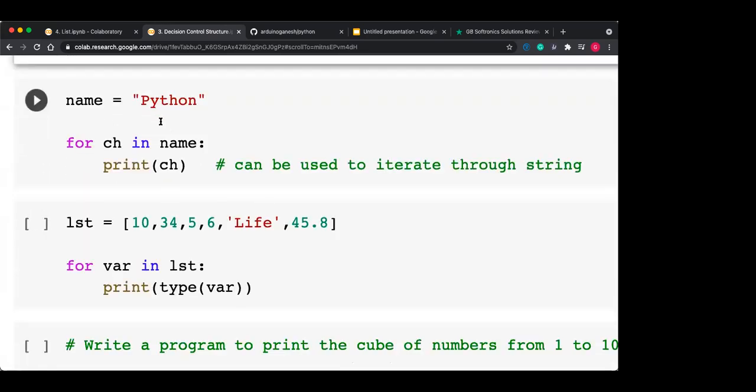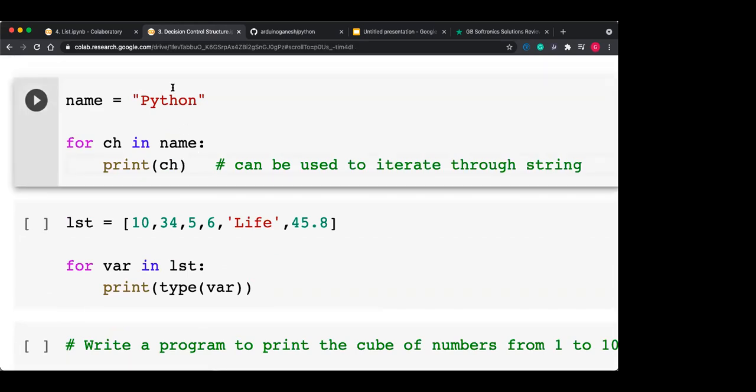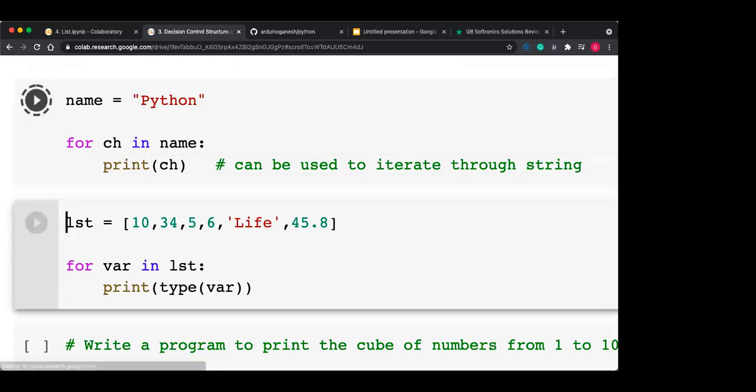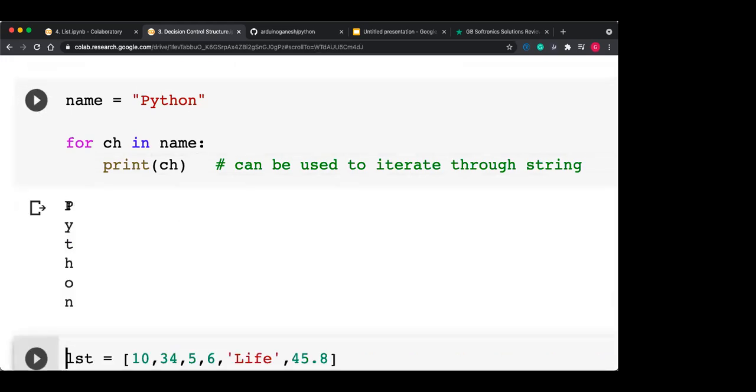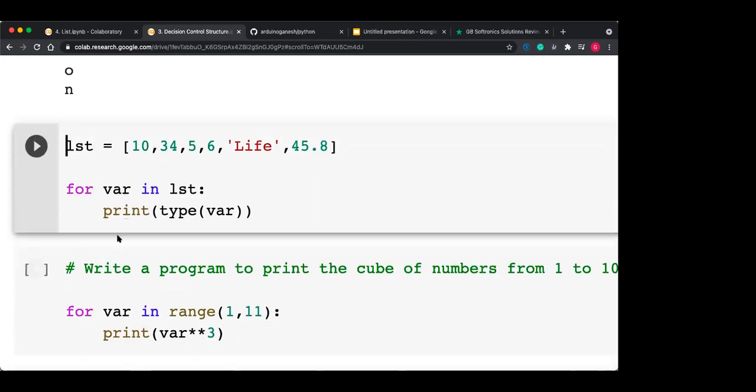So name equal to Python. For ch in name, print ch. Whatever the name contains, you are iterating over the string here. So Python is the output.